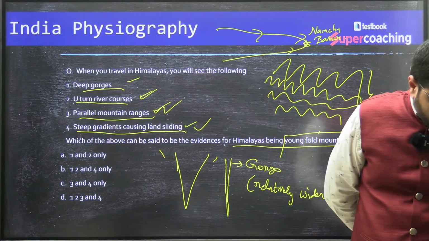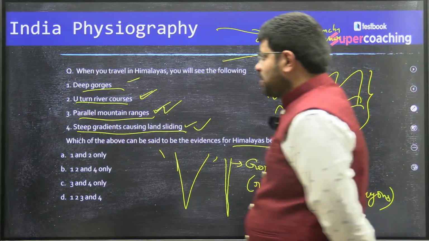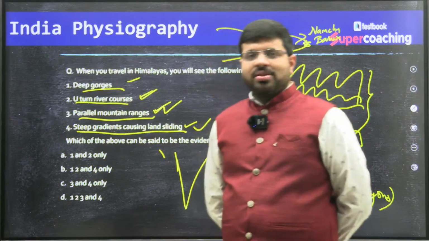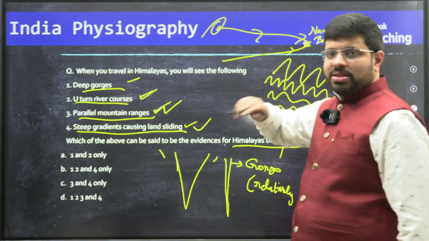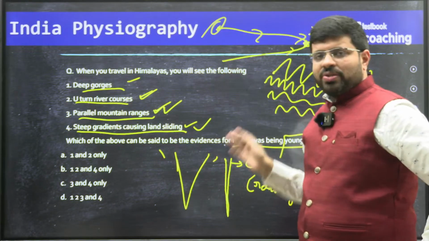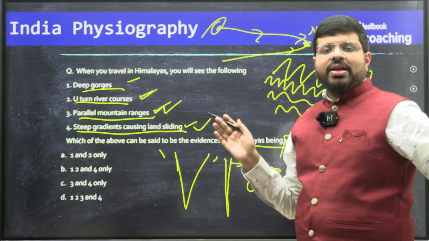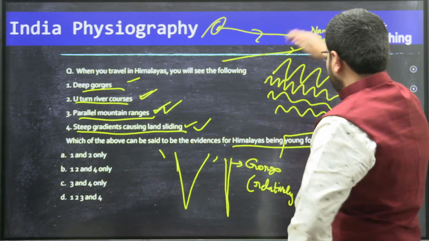Yes, Ritu. When does U start? U starts with U-turn river courses. U-turn river courses are like this. Brahmaputra originates in the Tibetan region along the Kailash Manasarovar range, moves almost parallel to the India boundary with China. Then at around Arunachal Pradesh, it takes a turn into India.